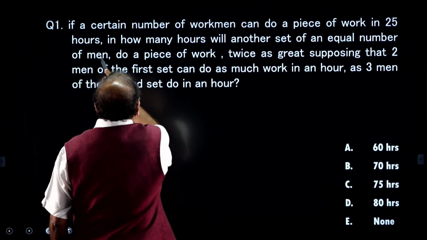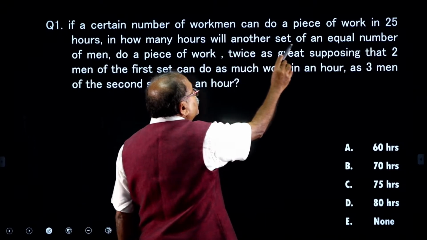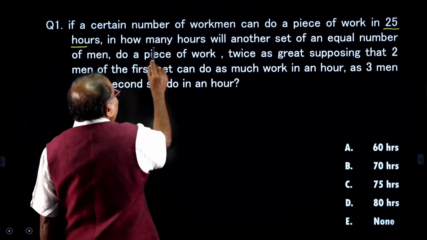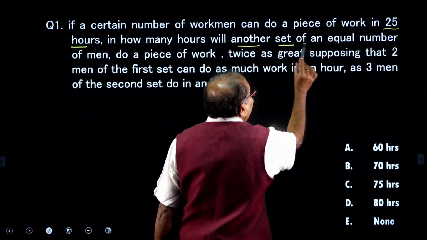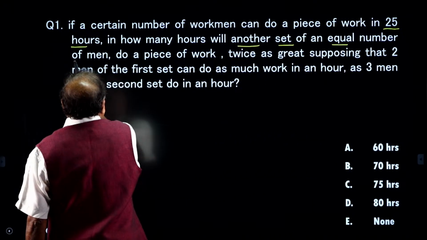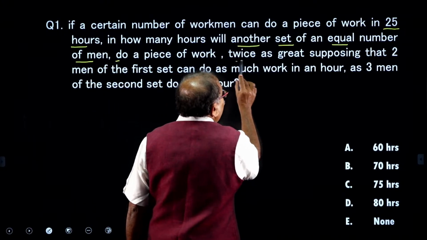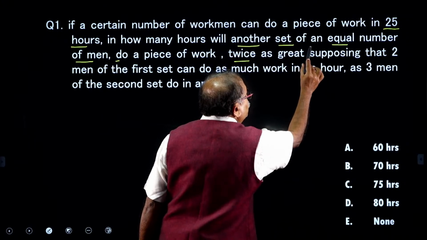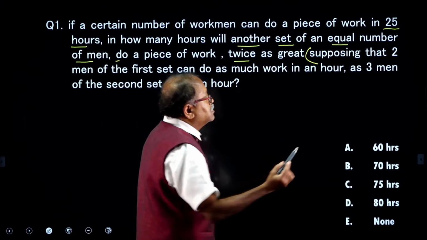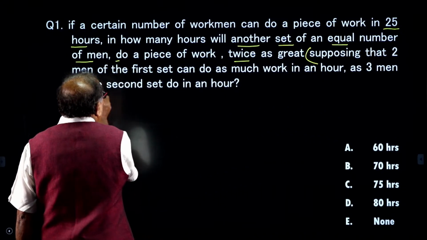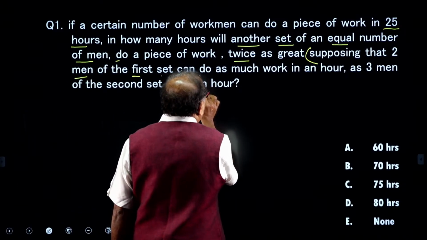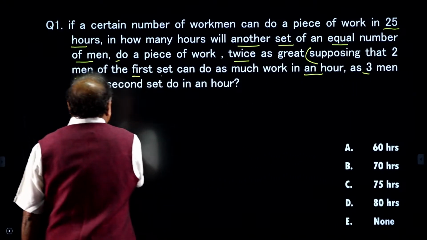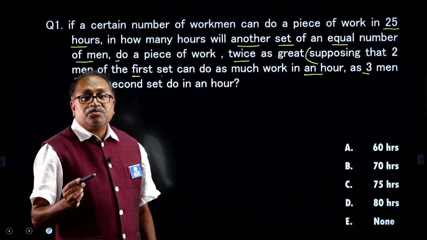Look at this: if a certain number of workmen can do a piece of work in 25 hours, in how many hours will another set of equal number of men do a piece of work twice as great, supposing that two men of the first set do as much work in an hour as three men of the second set do in 1 hour.